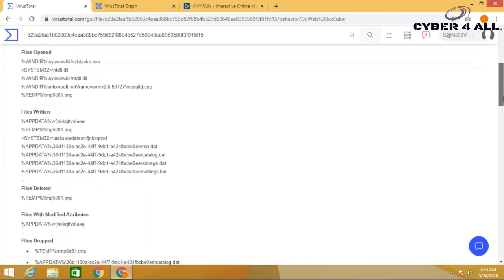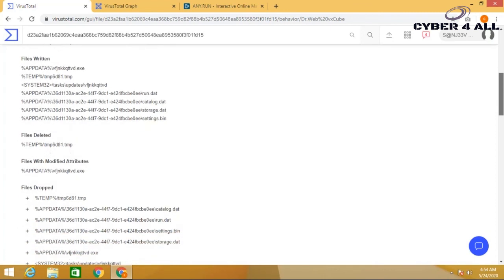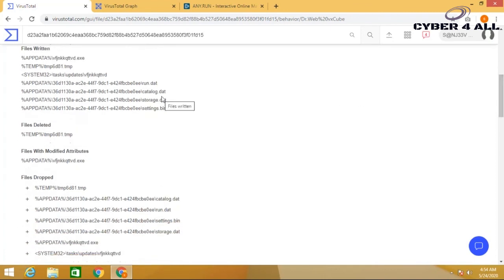It also shows the list of files that have been deleted, files that have had attributes modified, and files that have been dropped.